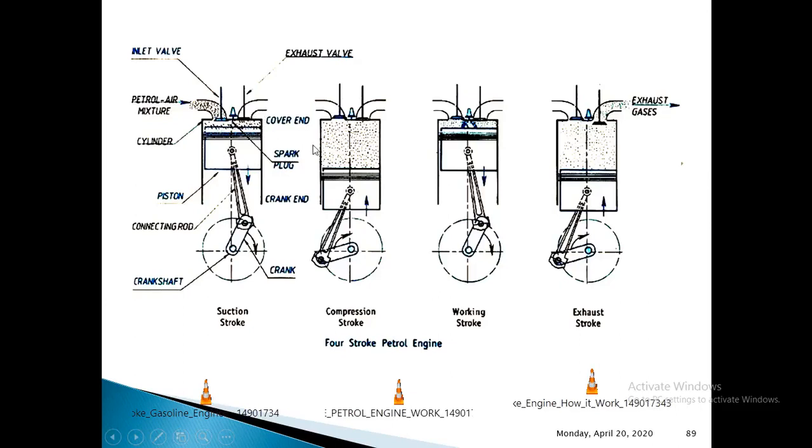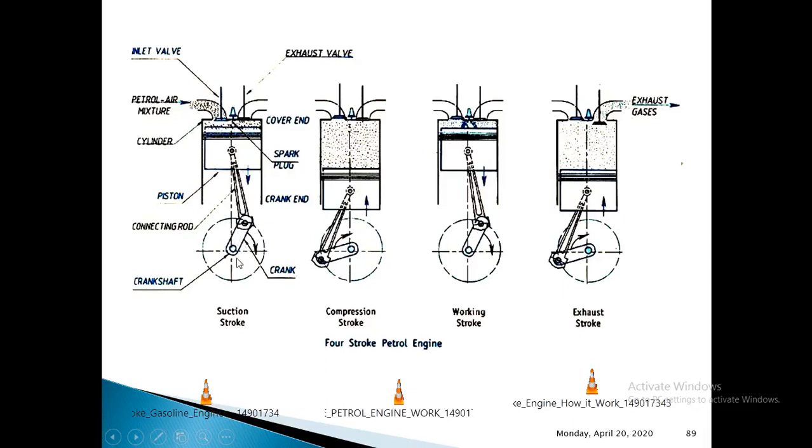Then draw a neat diagram. Then mention all the strokes first. The 4 different strokes of this 4-stroke SI engine are suction stroke, compression stroke, working stroke, and exhaust stroke. Then write the heading suction stroke. Below that you can write, in the suction stroke, piston will be at TDC and will start to move towards BDC. Inlet valve is open, exhaust valve is closed.